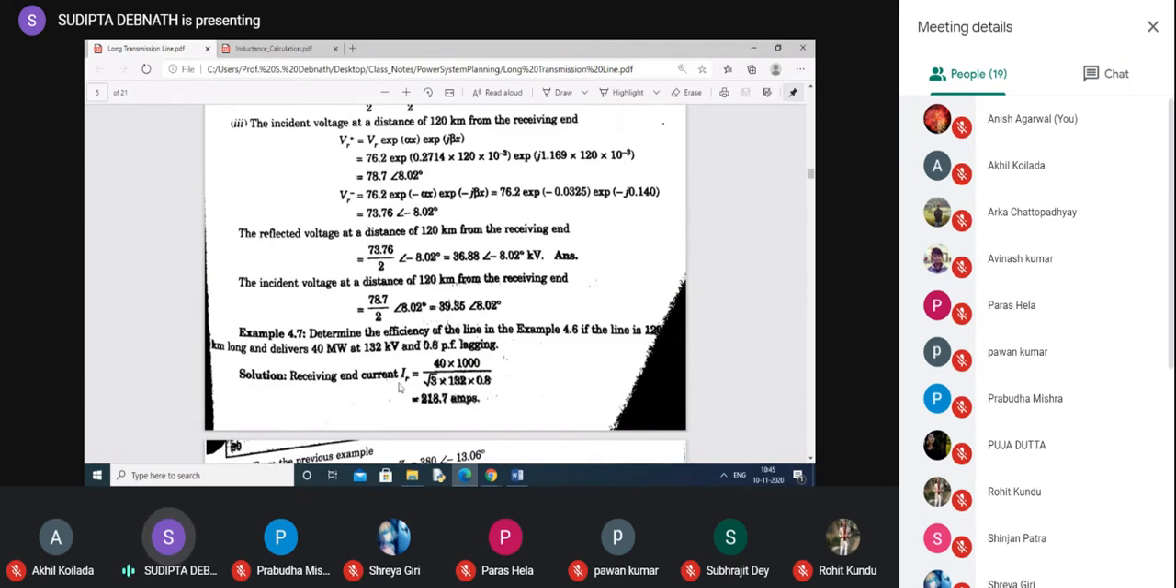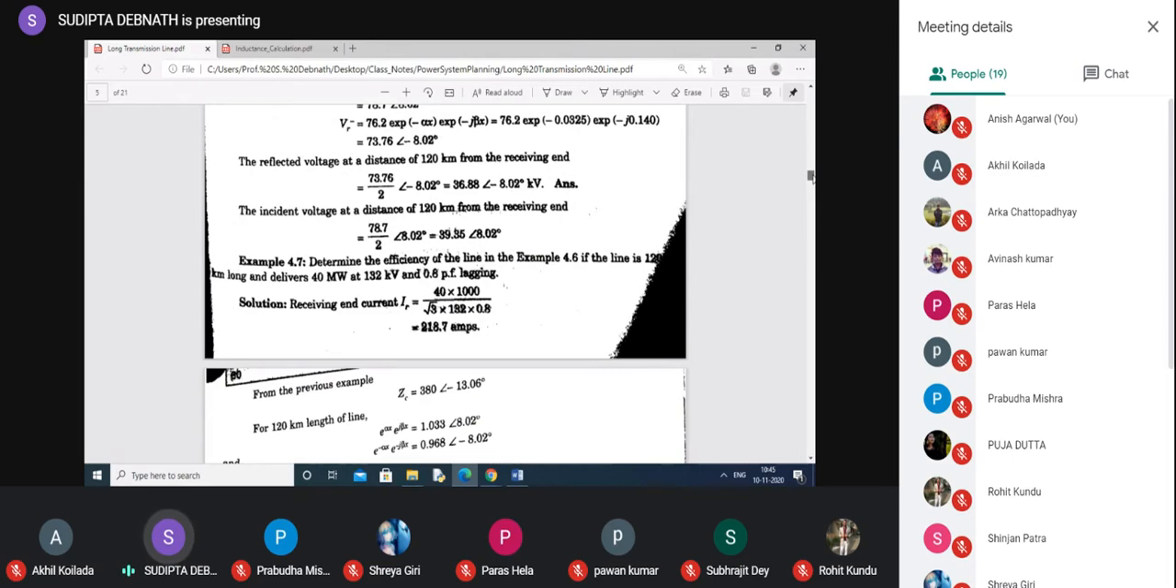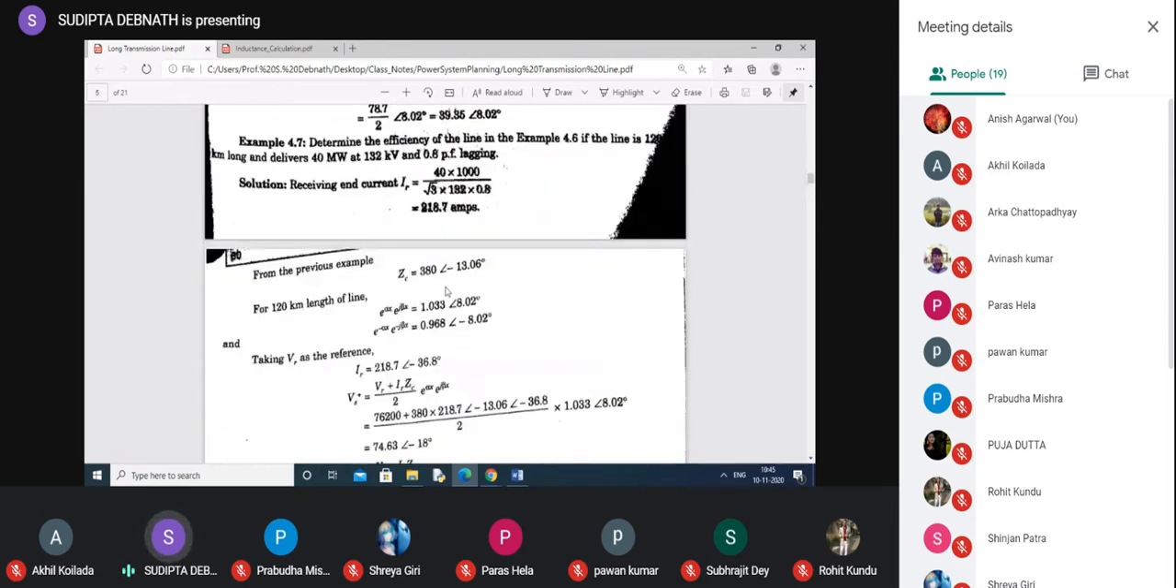Now the next part, the same continuation of the same problem, but here the receiving end is not open. There is some current in the receiving end. What is the current in the receiving end? The receiving end current can be found from these values, P by root 3 into voltage. So this is the receiving end current. If the receiving end current is known to you, then how to find ZC? ZC is okay. Now e to the power gamma x and e to the power minus gamma x are found out separately. You find it out, and VR is reference, IR is given, power factor is given, so this one. So what is VS plus?